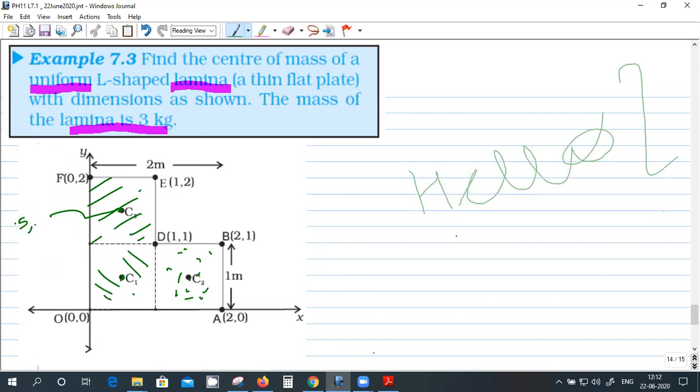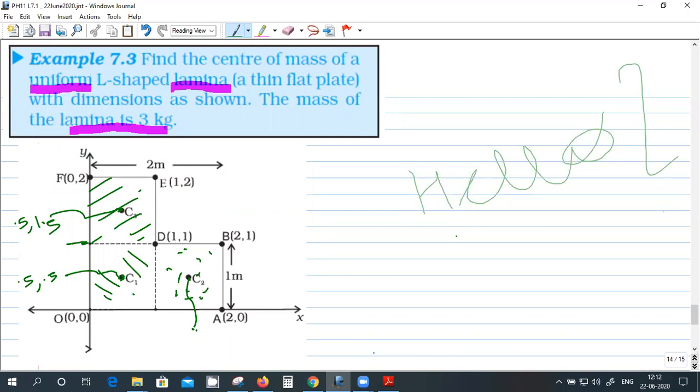Y coordinate? 1 is here, no? 1 is this value. 1.5. Similarly, the coordinate of this point is known, right? What is it? 0.5, 0.5. Similarly, the coordinate of this point is known.